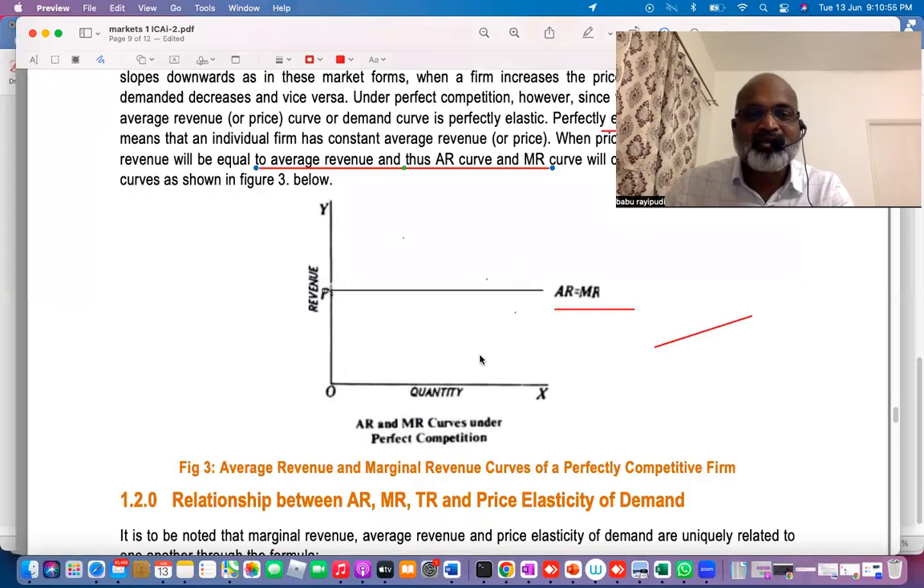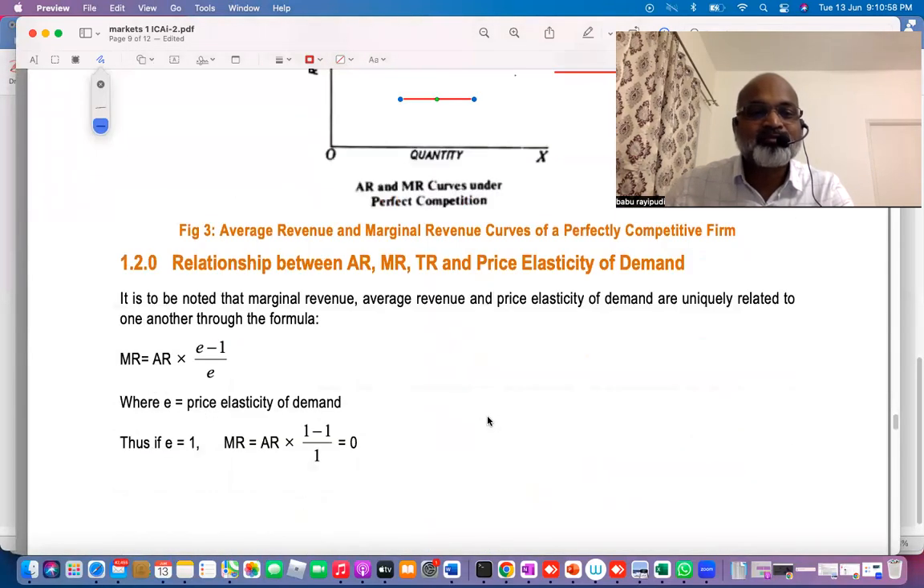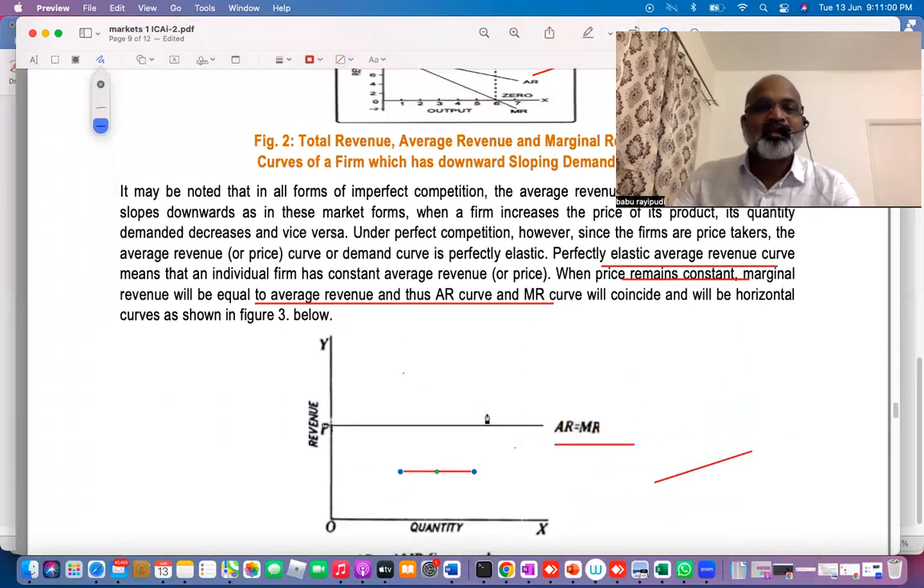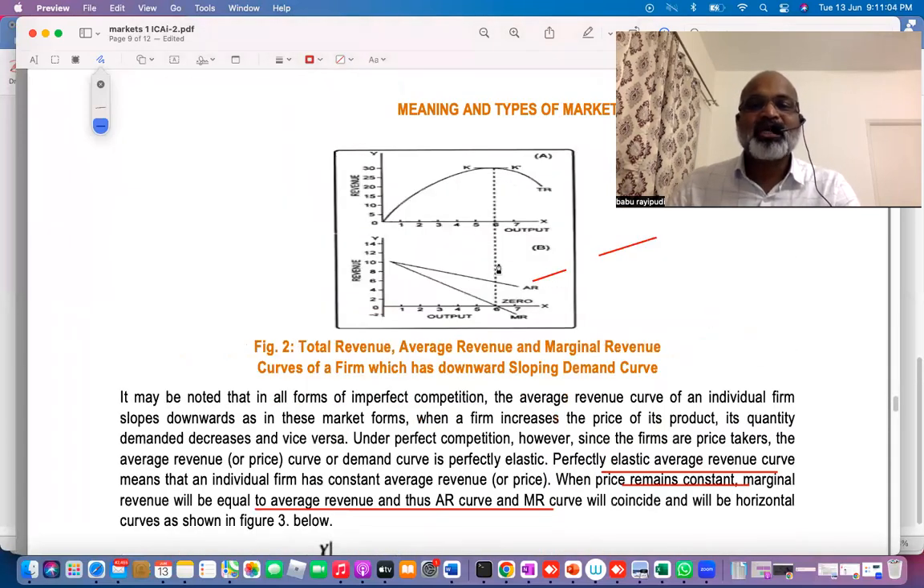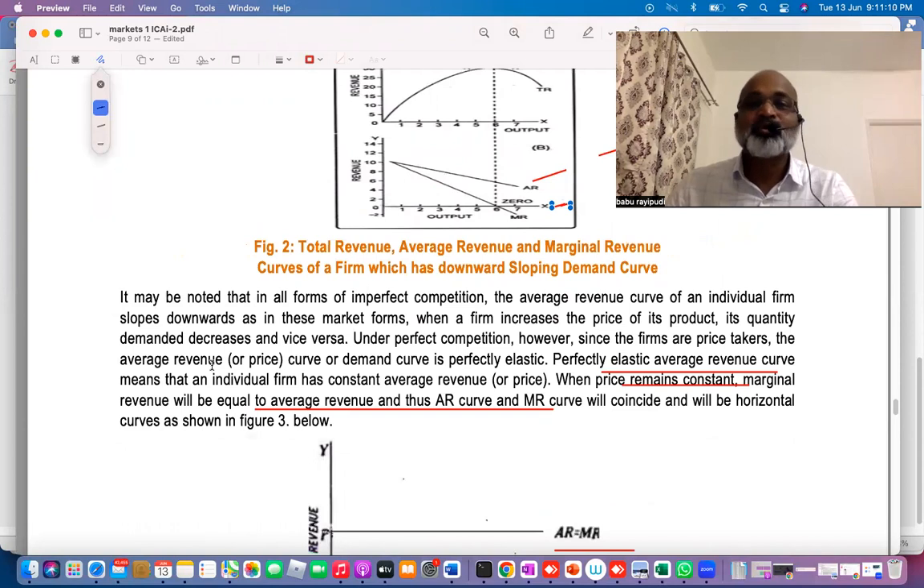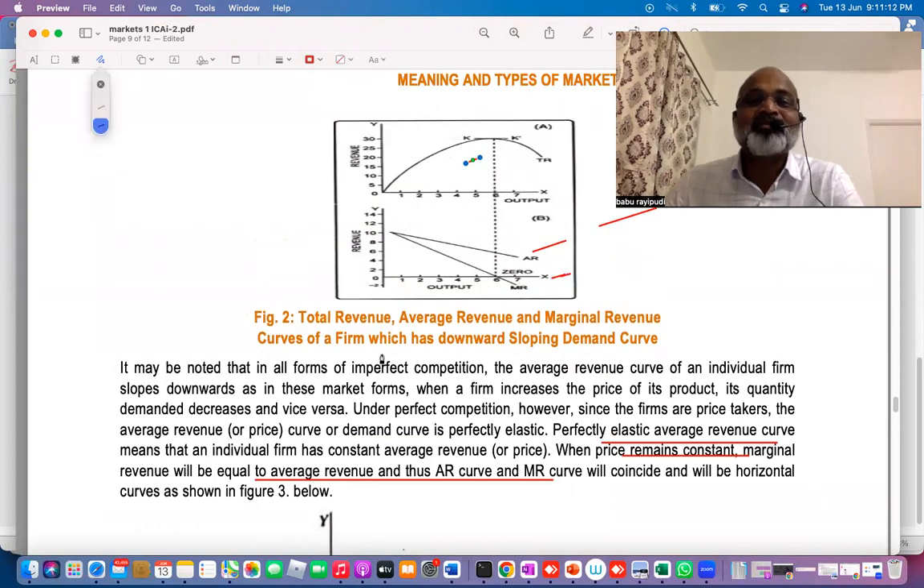Now look at this. This is the graph when the price is constant. This is the graph when the price is changing: AR, MR, and MR became zero. Understood? In both cases, TR will be sloping upwards from left to right. And when MR is zero, TR becomes maximum. When TR is maximum, slope is zero. Parallel curve is zero slope.